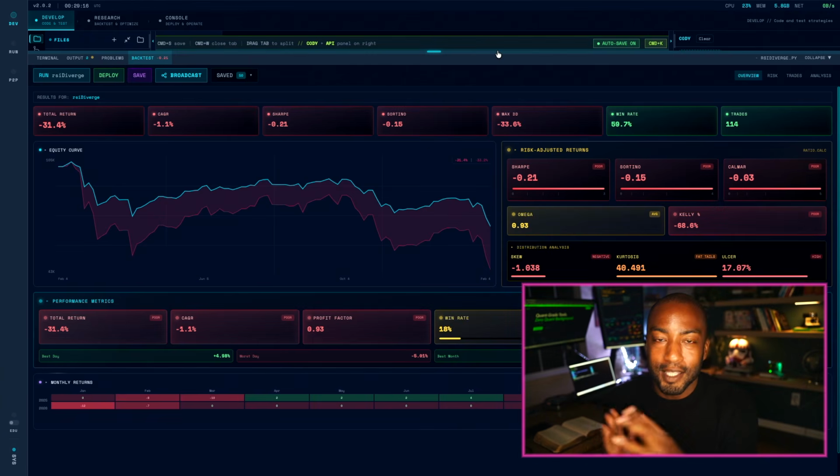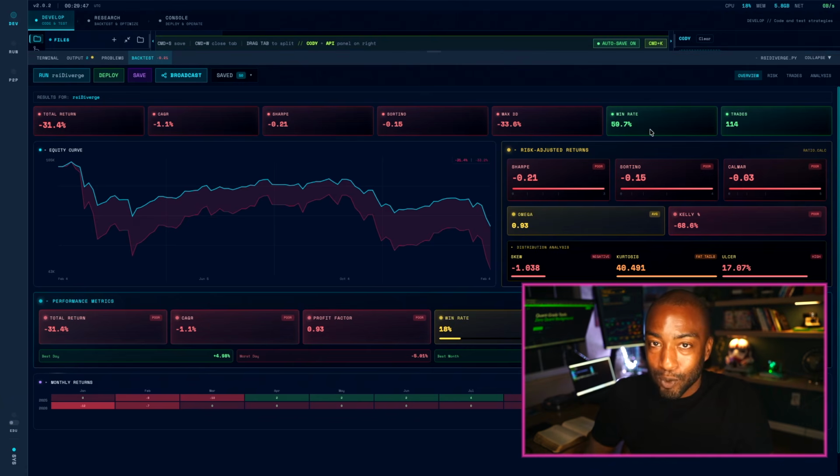Okay, so this looks bad for now, but it's 114 trades. And when we're talking about prop trading, that's what I want to see. So even though this got a negative 31% return and the Sharpe ratio is negative 0.21, I'm still going to work with it for now. And as you can see, the win rate is 59.7, which actually isn't that bad.